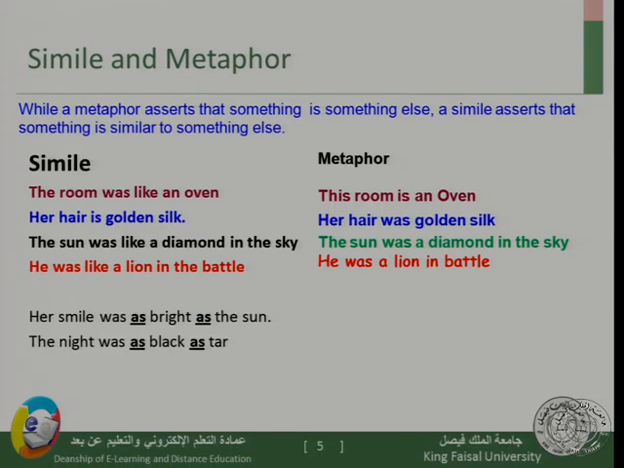So when it is a simile, there is a word like as, or similar to, or like. Her smile was as bright as the sun. So this is another example of a simile. The night was as black as tar. So again, those are examples of simile because I'm using those words.